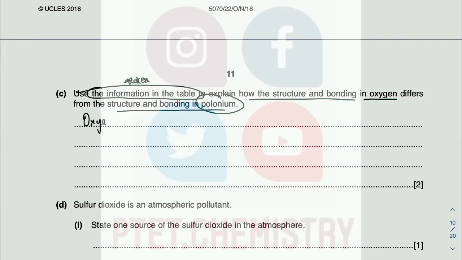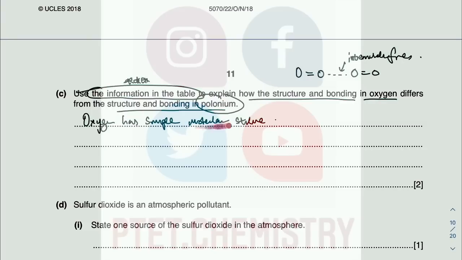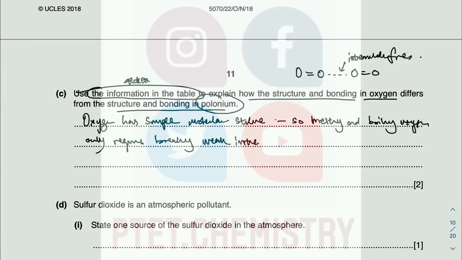So oxygen has simple molecular structure. So oxygen has covalent bond between the atoms, but between the oxygen molecules, there's something called intermolecular forces, and that is what you break because of the structure. So because of the structure, melting and boiling oxygen only requires breaking weak intermolecular forces between the molecules. Inter means between, yeah.